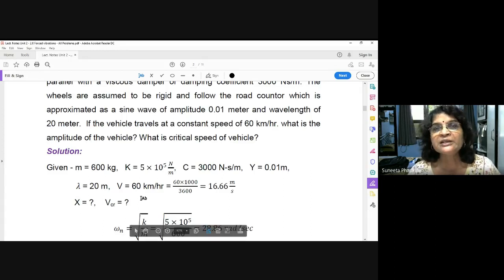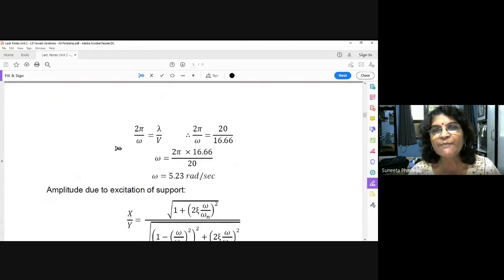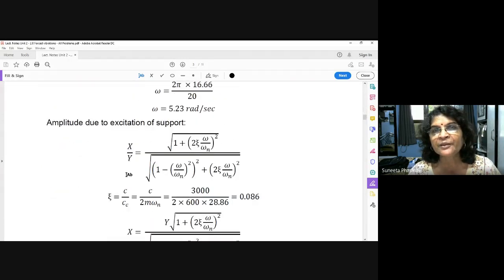Okay, so let us go one by one. What we are supposed to find out? Amplitude of vehicle. As this is the third case, what is the formula for amplitude of vehicle? See here, this is the formula for amplitude ratio. It is nothing but the motion transmissibility. You can say X upon Y is equal to square root of 1 plus (2 zeta omega upon omega n) square upon (1 minus (omega upon omega n) square) whole square plus (2 zeta omega upon omega n) square.